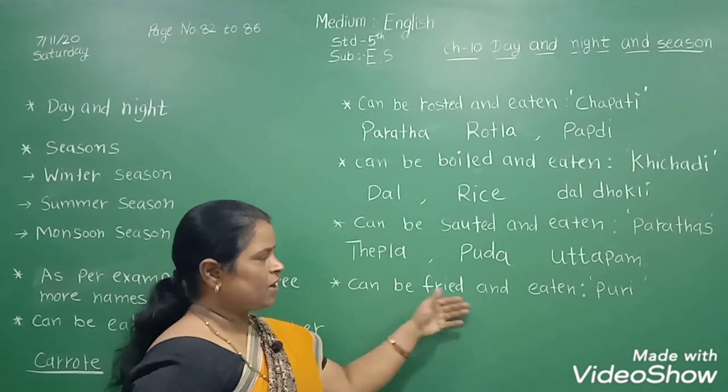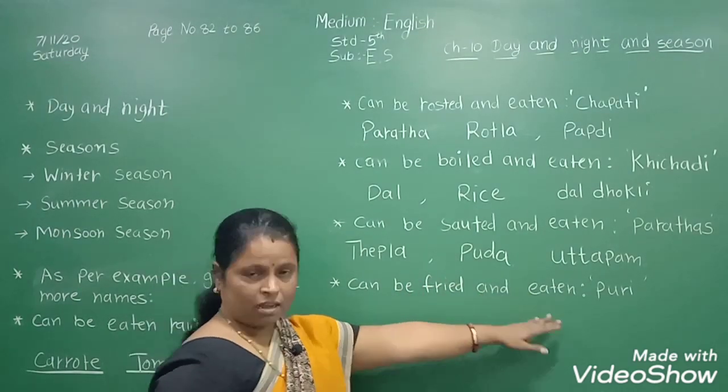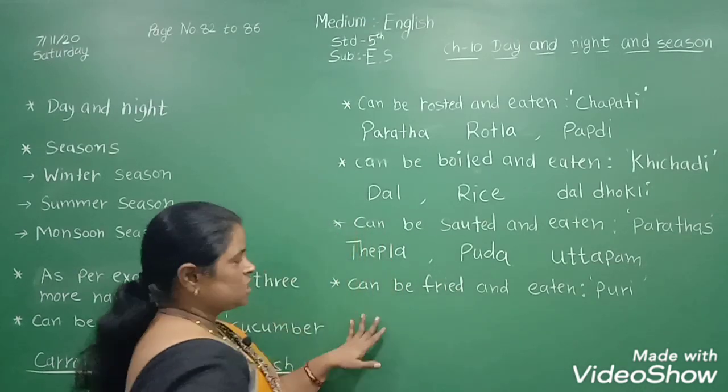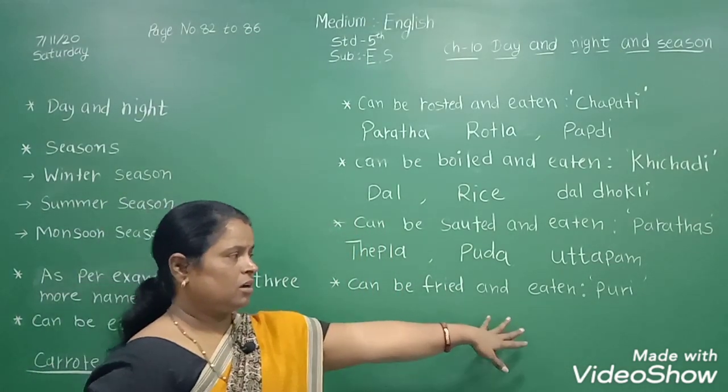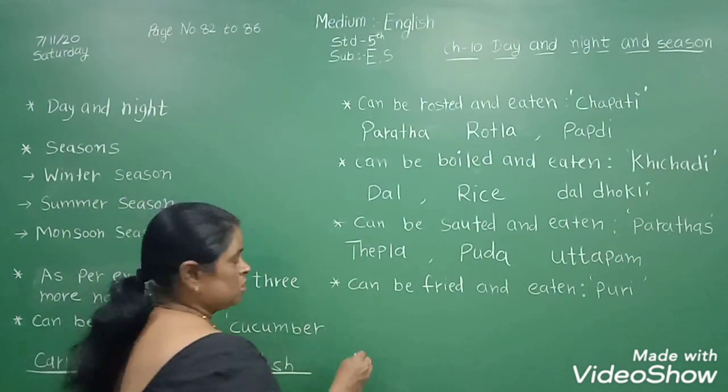Now, can be fried and eaten like puri. Which things can be fried and eaten like puri?